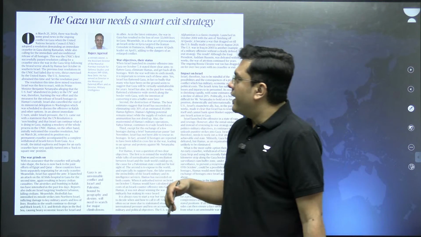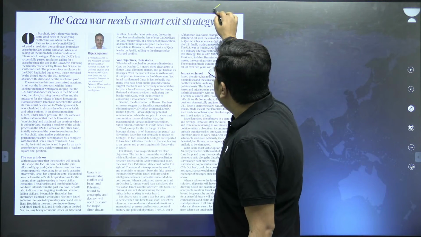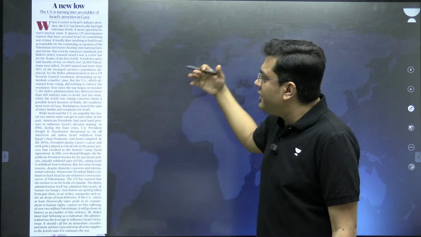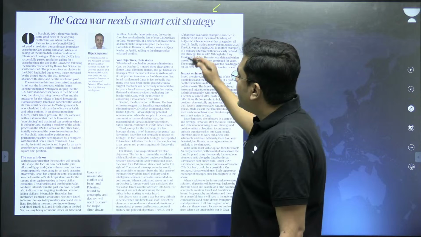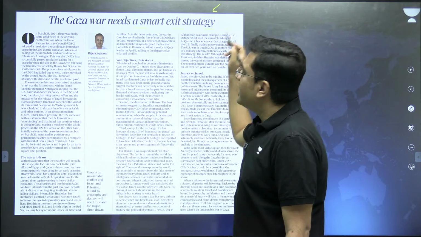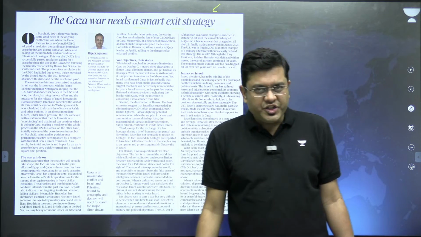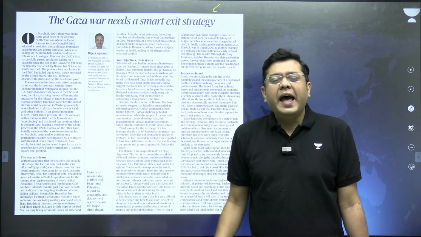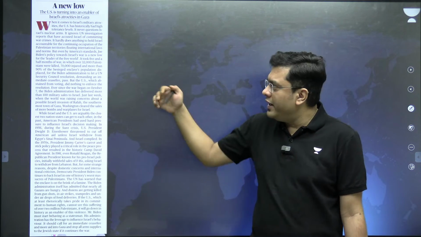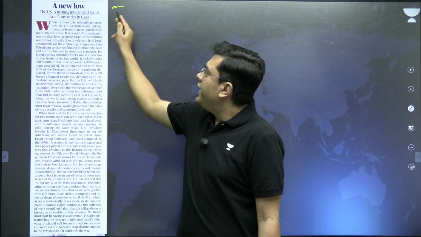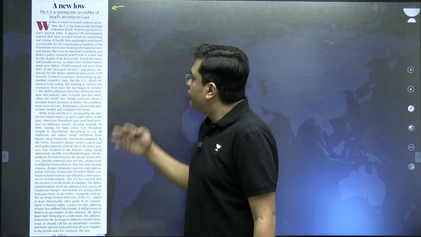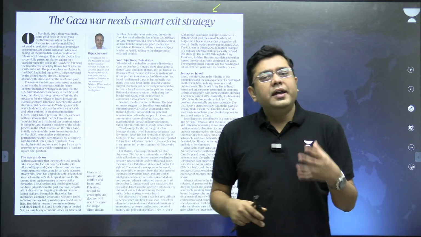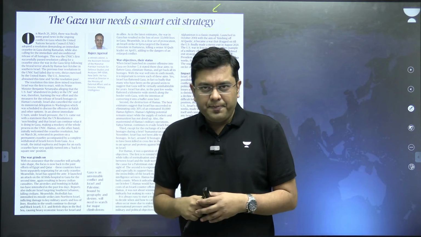Now coming to the second article. The second article, this is something that we will join with another article which has also appeared in the editorial section. That is, the Gaza war needs a smart exit strategy. The article that we will co-join it with is the new law in terms of the US policy towards Israel. So both of them talk about the Israel-Palestine conflict.